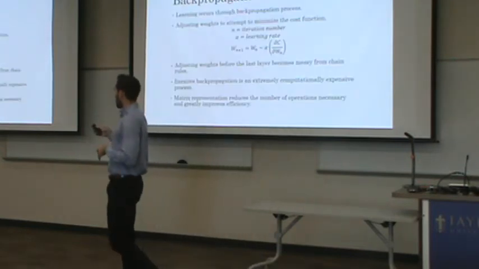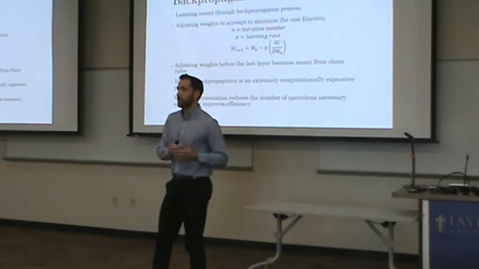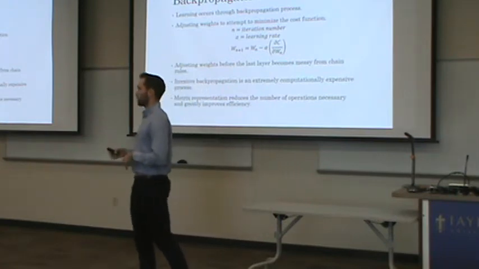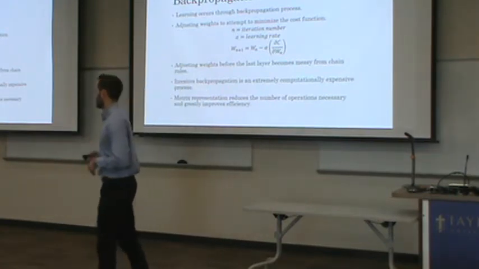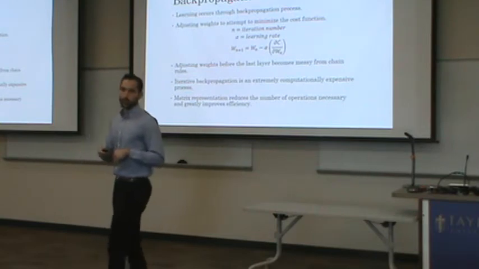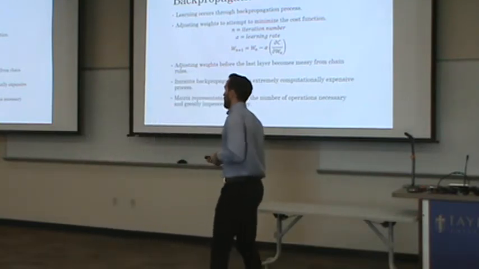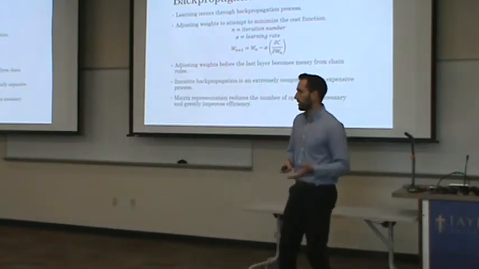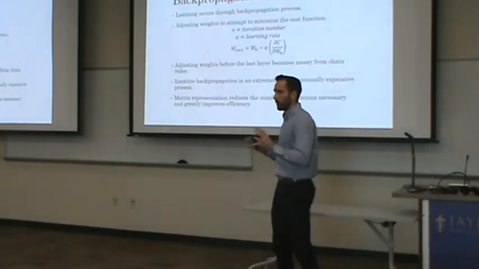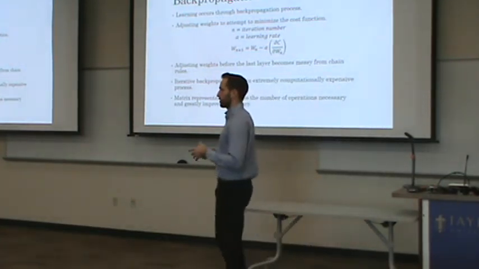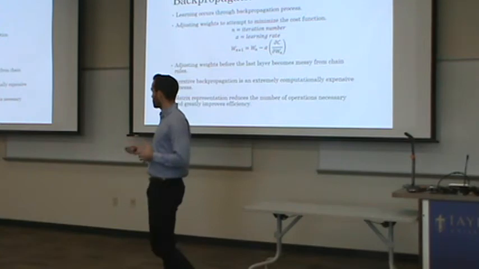Now, doing it with an iterative process like this is very inefficient, even for a computer, where it takes a long time. Fortunately, matrix representation significantly reduces the number of operations necessary, and it makes it very efficient and practical. So that's all I'm going to talk about for how the neural network works, just to give a brief introduction so you can understand what we're trying to do here.